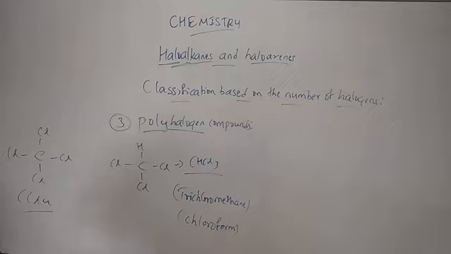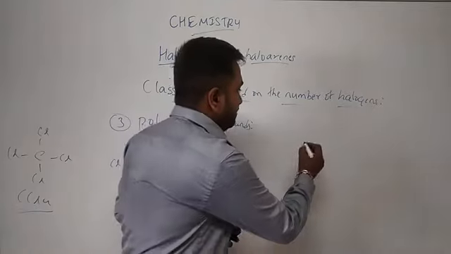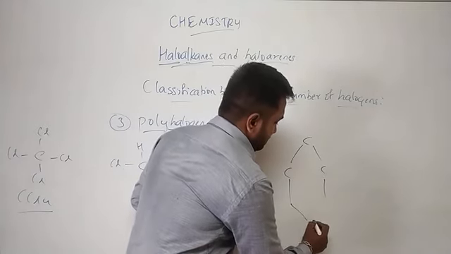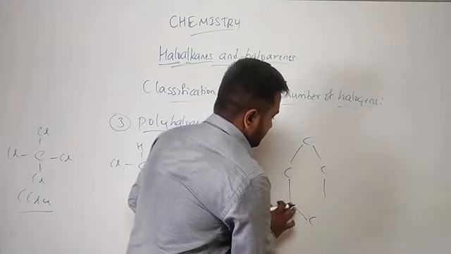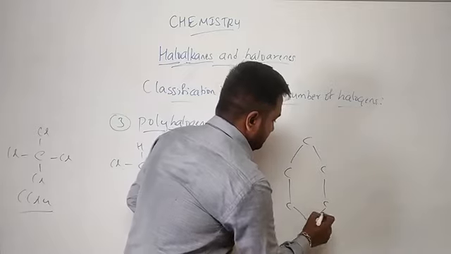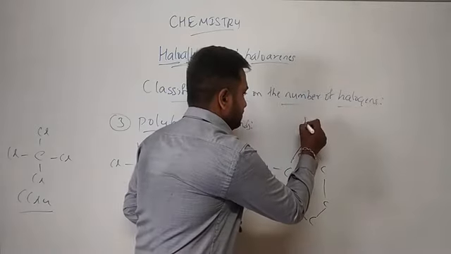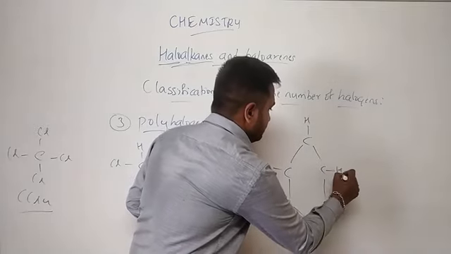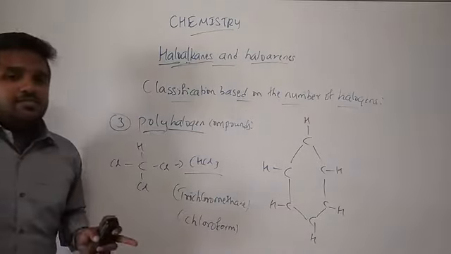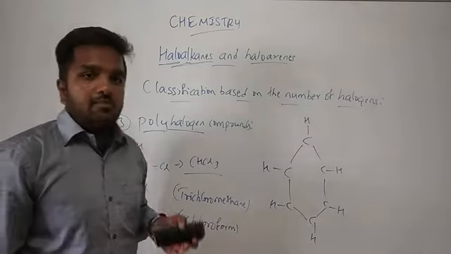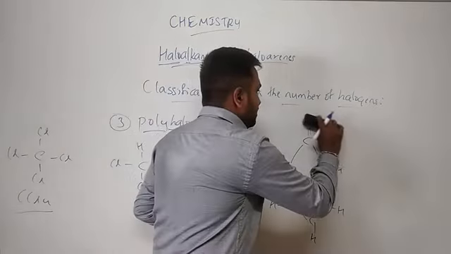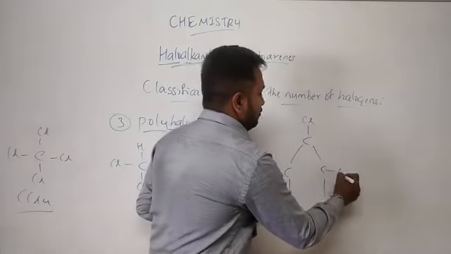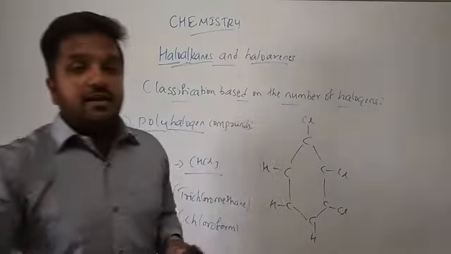Now what about arenes, that is aromatic compounds? Let me write the same thing. In this case, poly is three or more than three. So three or more than three hydrogens have to be replaced by any halogen.